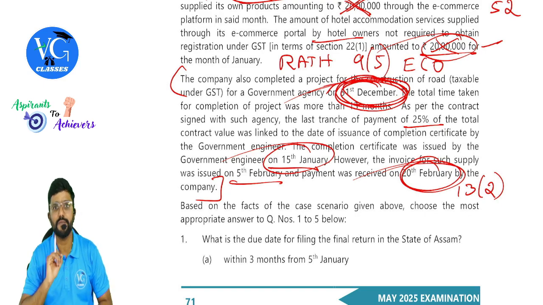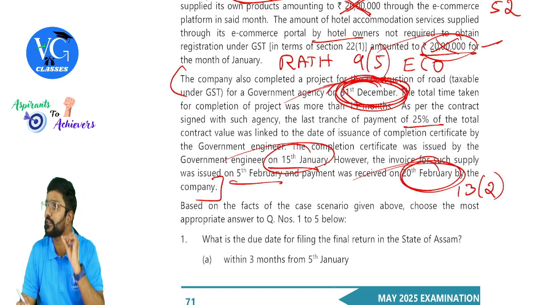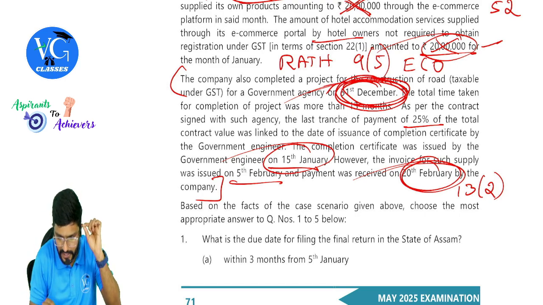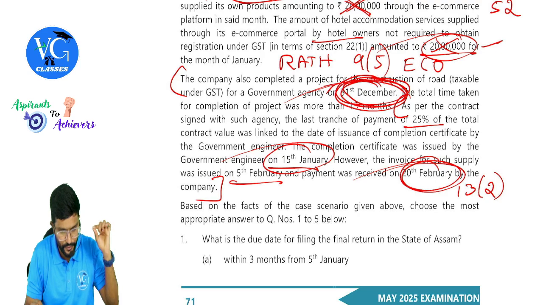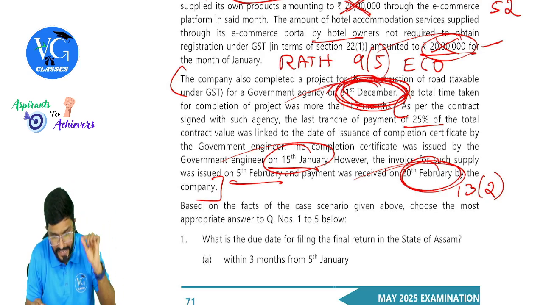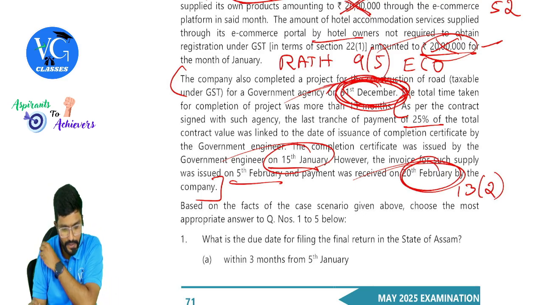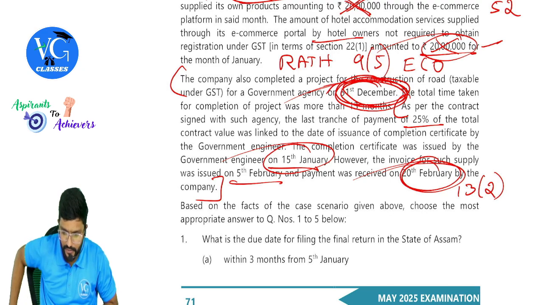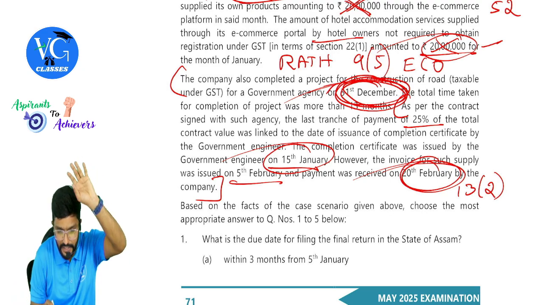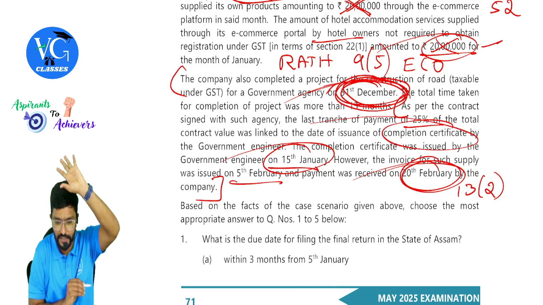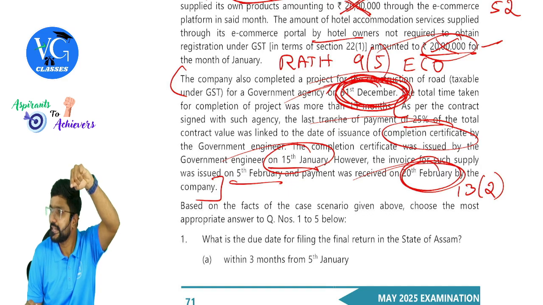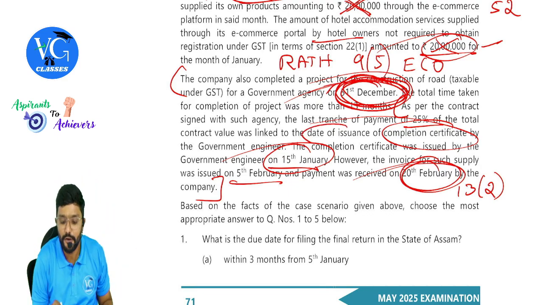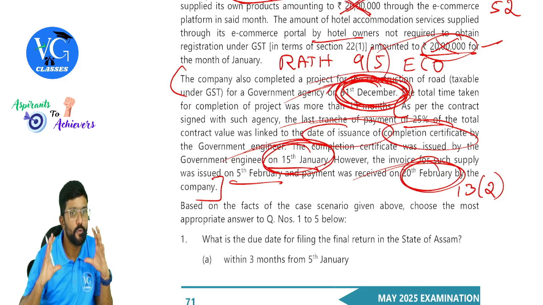But due date to issue invoice, they clearly told it is linked to the completion of milestone event. Let me just see. As per the contract signed with such agency, the last tranche of payment of 25% of total contract value was linked to the date of issuance of completion certificate by the government engineer. So it was not the date of completion, it was date of obtaining the completion certificate. If it was date of completion, then it would have been 31st December. But what is the payment linked for? Date of issuance of completion certificate. So it is 15th January, guys. Hope you guys are getting it.